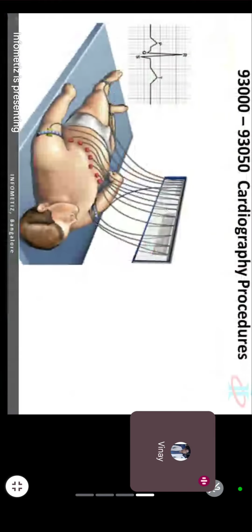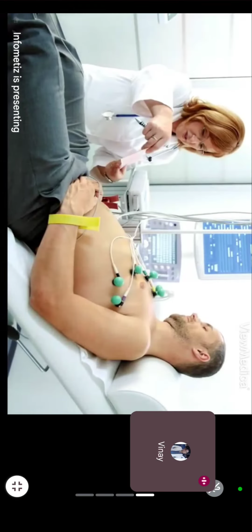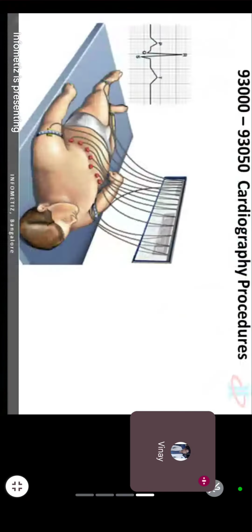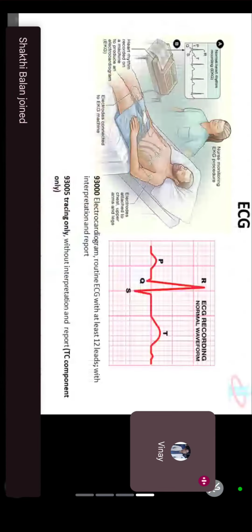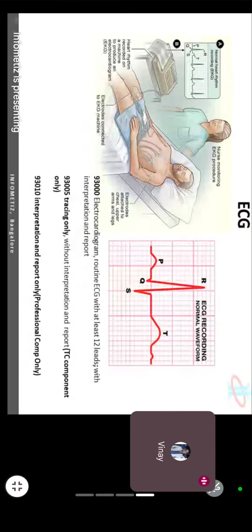ECG, if you have ever gone through it or seen it, there are these types of leads. The technician is going to attach them on the chest region and on the foot. This is just a 5-10 minute procedure, and you get a long slip, literally a 1 meter long report.